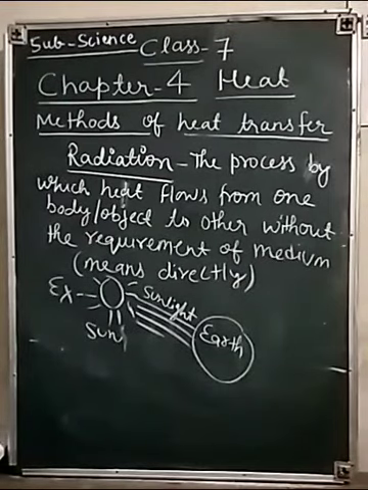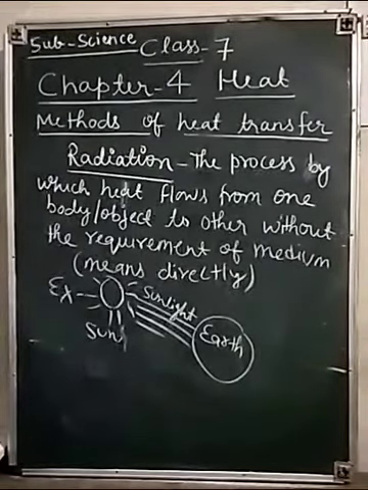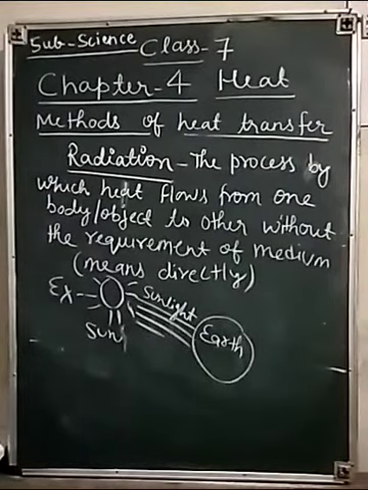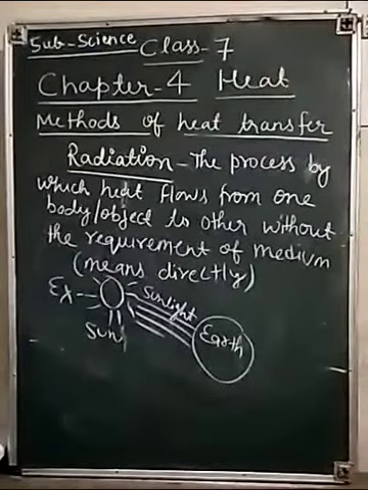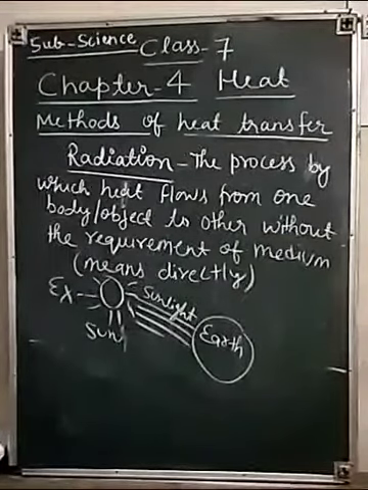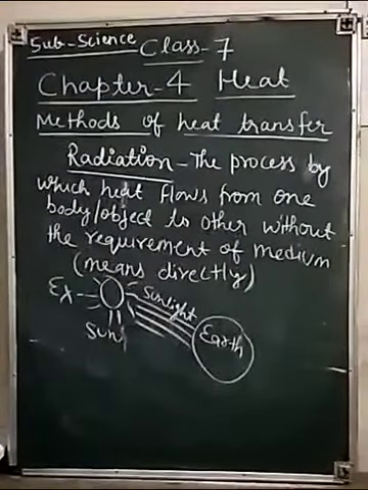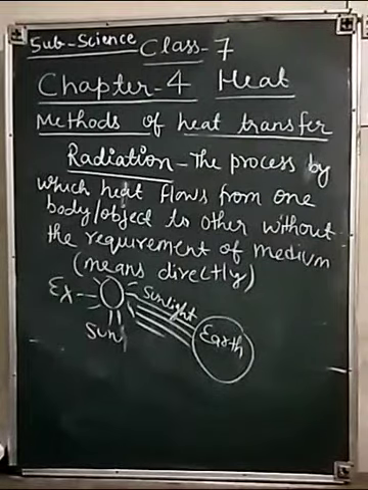When this heat falls on the surface of some object, a part of the heat is reflected, absorbed, or maybe transmitted. The object may absorb the heat which falls on it, or transmit it, or reflect it. The temperature of the object increases due to the absorbed part of the heat. How much heat is absorbed will increase the temperature of that object.